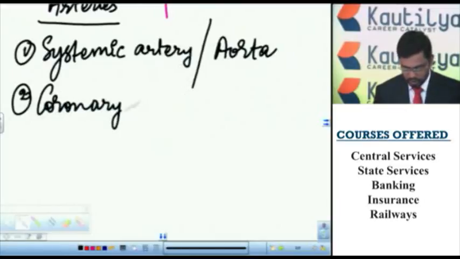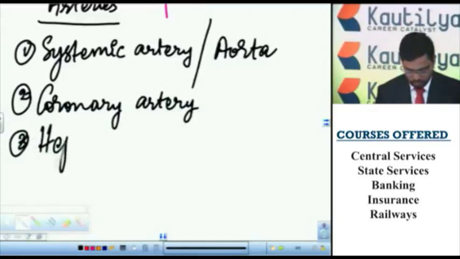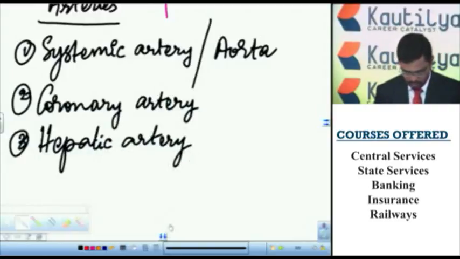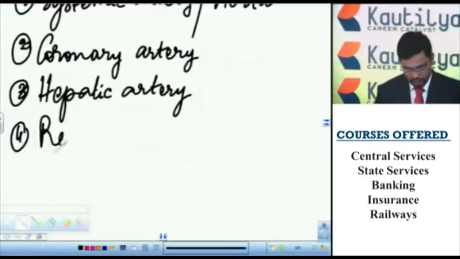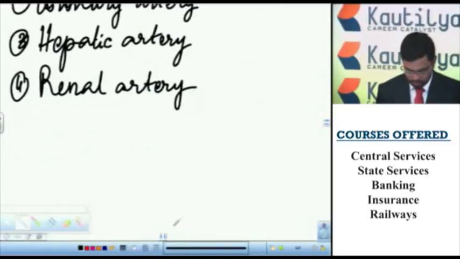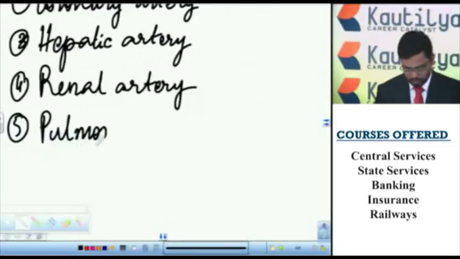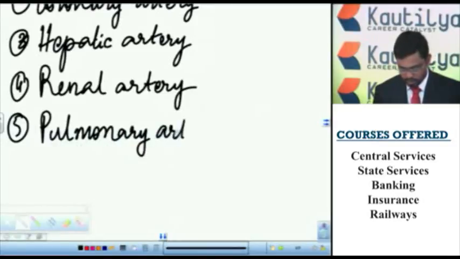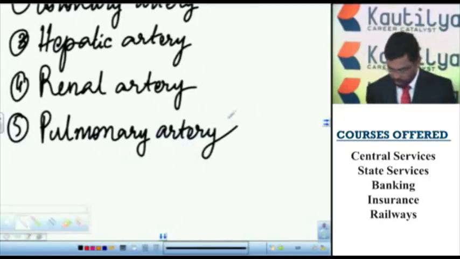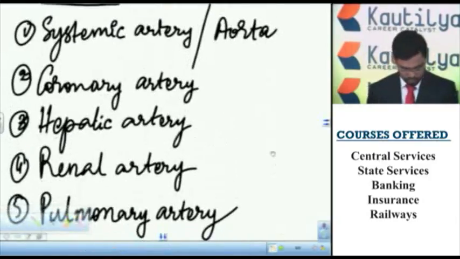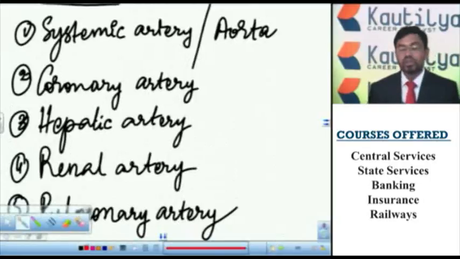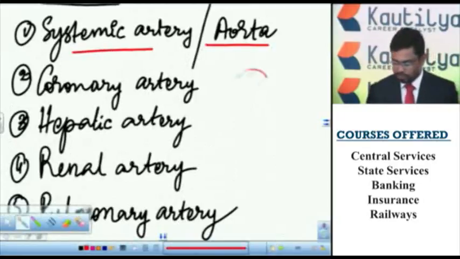Coronary artery, hepatic artery, renal artery, and pulmonary artery. Systemic artery or aorta.